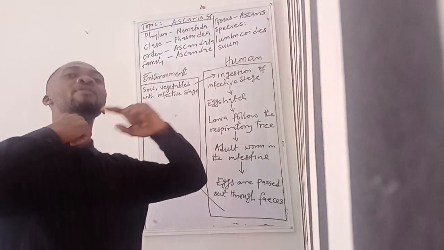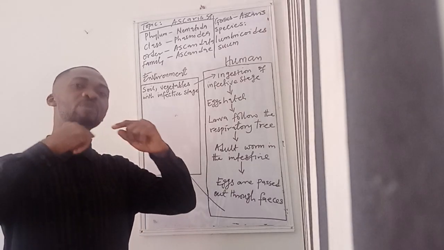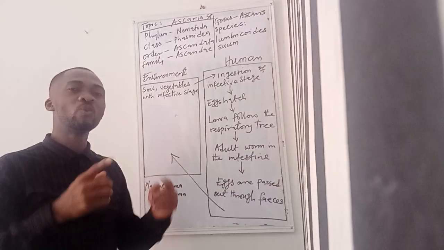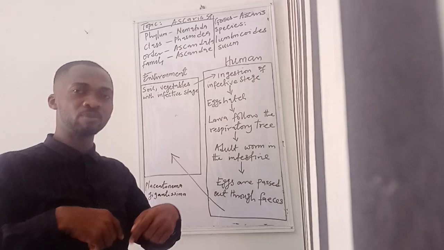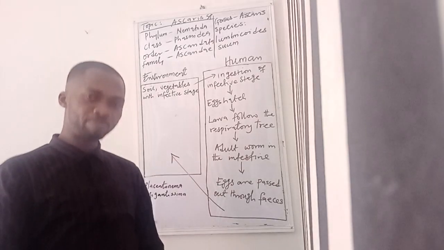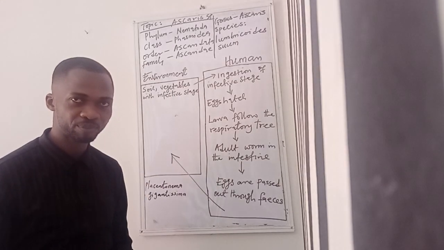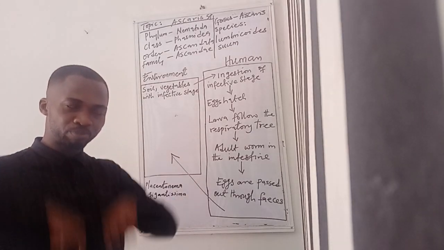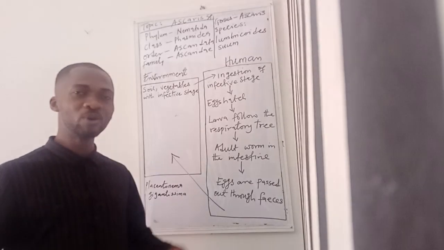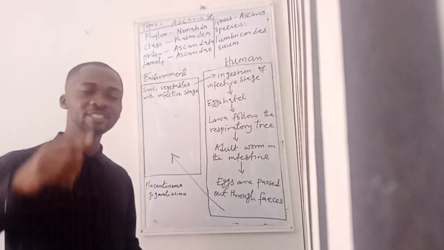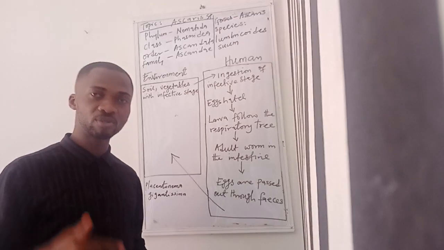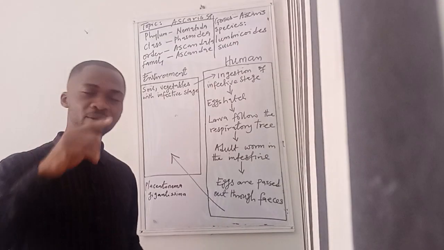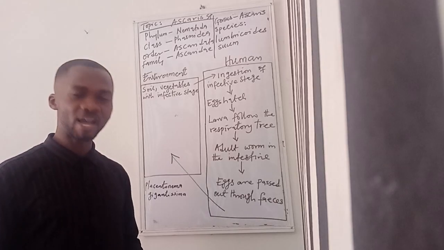Now, by the time it gets to the pharynx, it mixes with the sputum and the individual swallows. When the individual swallows the sputum, then that worm gets back into the small intestine. Now, the L4 larva, by the time it is pushed down into the small intestine, that is where it molts again from L4 to adult.